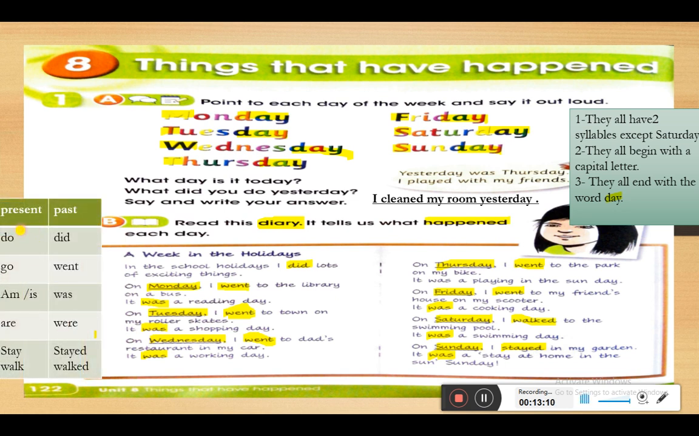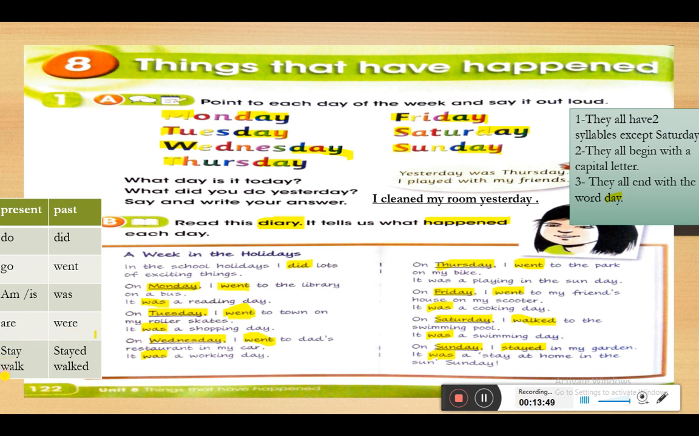So here we have this table. In this table we have the verbs in the present and we have verbs in the past. As for the verbs in the present that we highlighted here, we have do, and the past of do is did. We have go, and the past of go is went. So do, did, go, went. Am or is, the past of am or the past of is was. Are, and the past of are is were.